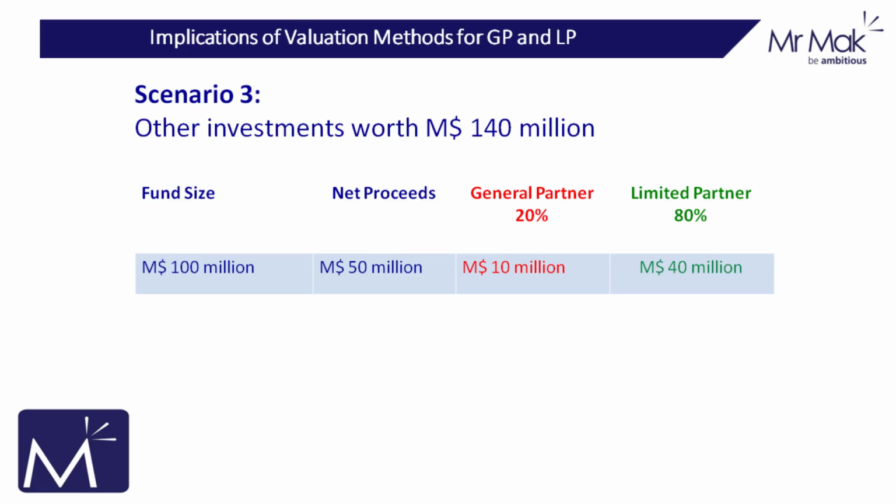But what if the remaining companies in the portfolio have a valuation of 140 million? In this case, the fund will have 60 million in cash and the remaining investments are valued at 140 million, giving the fund a total value of 200 million from a 100 million capital injection from the LPs. In this case, the GP would be entitled to a share of the carry on the investment sold. That will be calculated as 20% of the 60 million received, less the original investment of 10 million, and the GP would get 10 million.